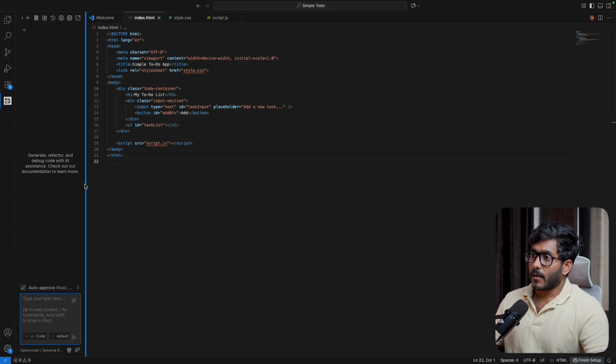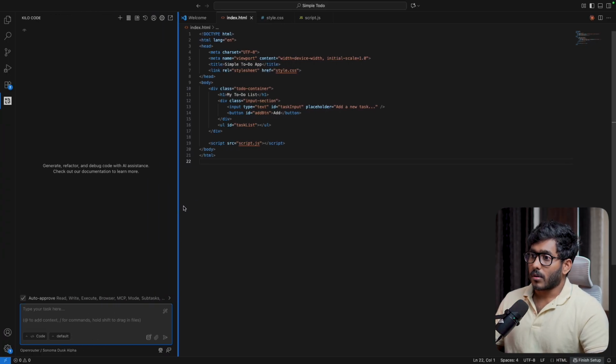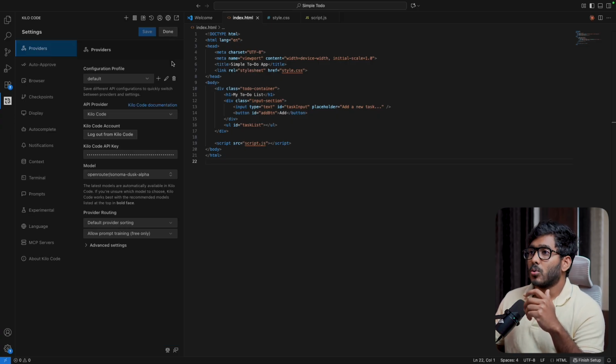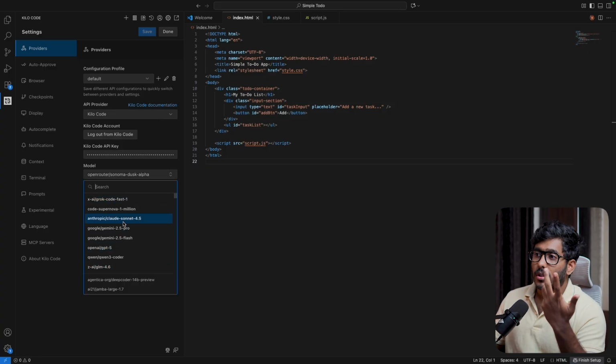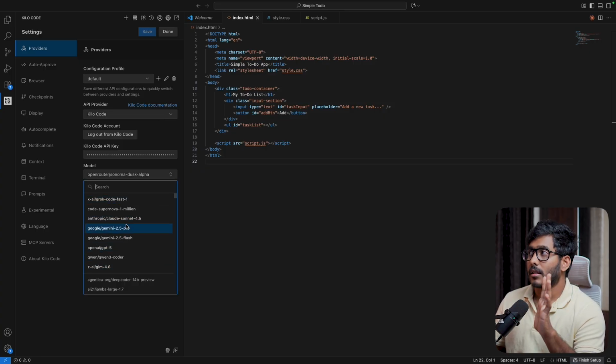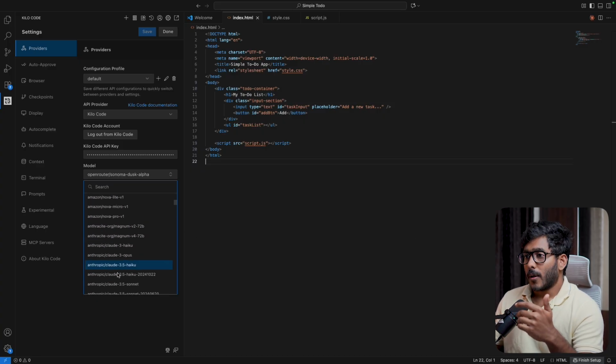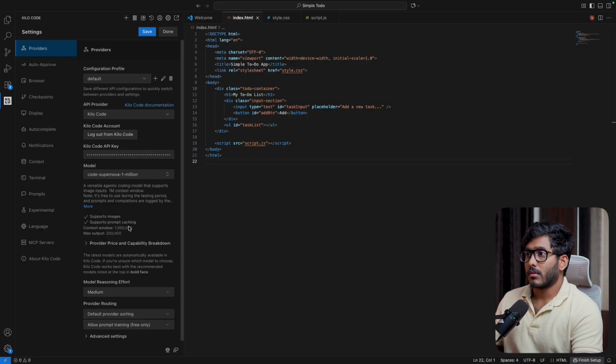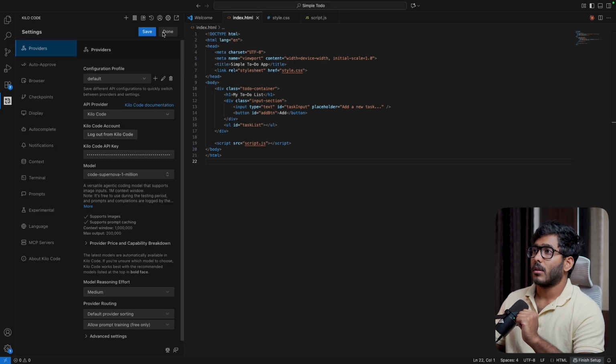So let me show you this one. This is an extension called Kilo Code, where you can choose the LLM that you want, and you can right away create an application inside your Visual Studio Code. So here, Supernova 1 million, because this is free.